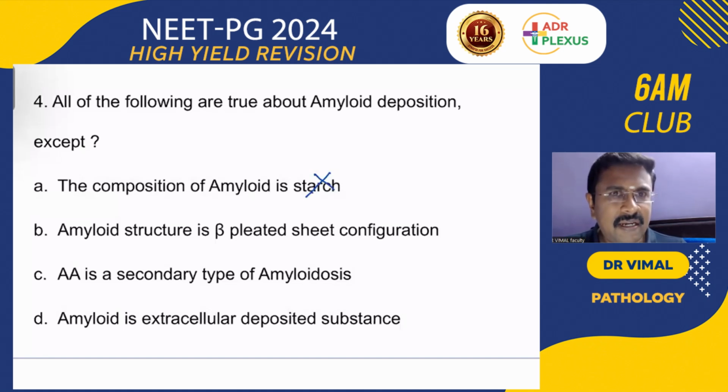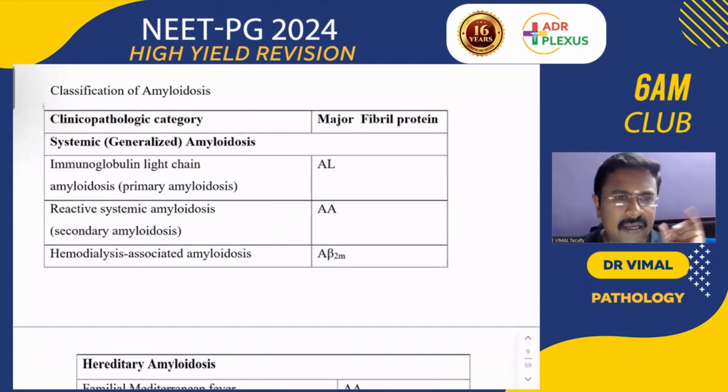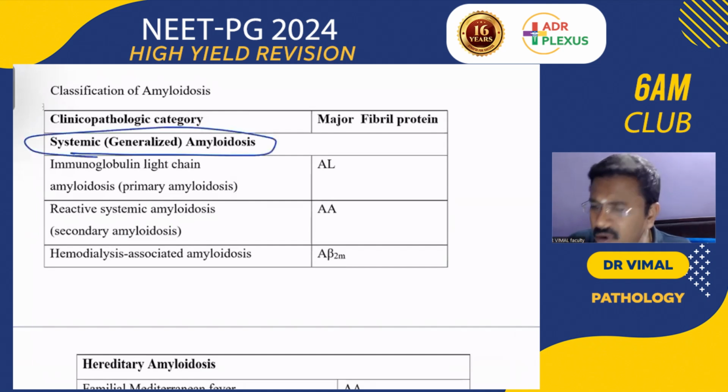We know that increased protein synthesis or decreased protein degradation are the more common causes of this amyloid deposition. There are many types of amyloid. See this tabular column, these are all the high-yield areas. There is generalized amyloidosis all over the body, where amyloid gets deposited. There are a few important types.